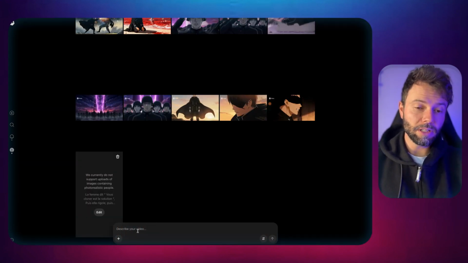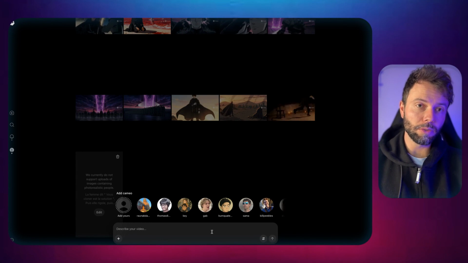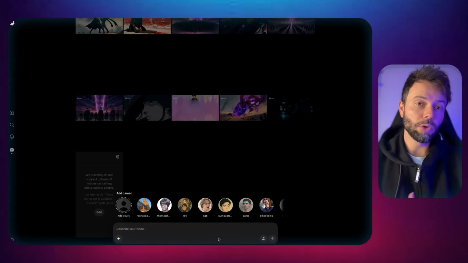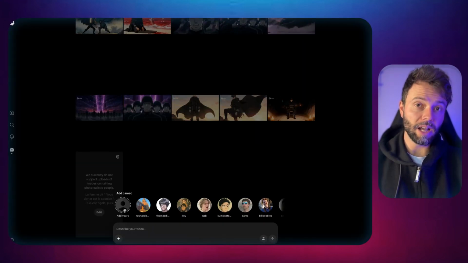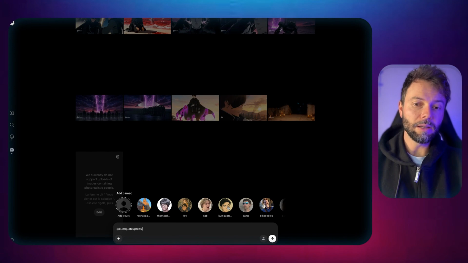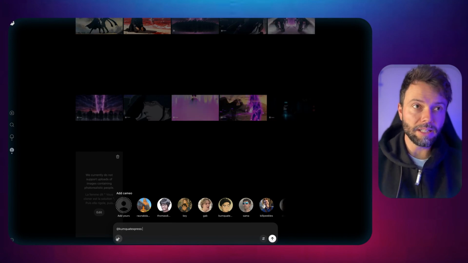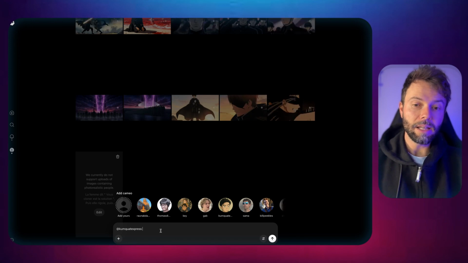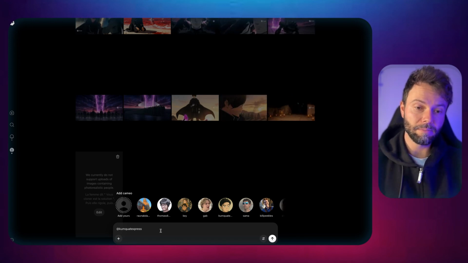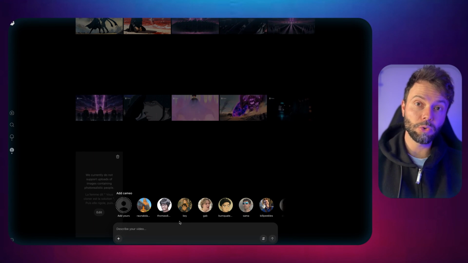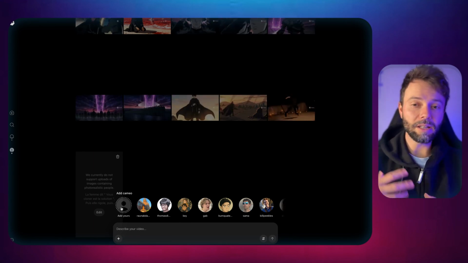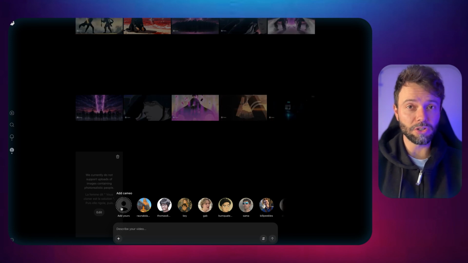To generate a video, it's actually very simple. You just enter your prompt right here, and you can also choose to add an image or not to start the scene. And then you have what are called cameos here. If I click on it, I can simply summon a character, like here with the @ symbol and the character's name, and they'll appear directly in the scene. With the iOS app, you can create your own cameo, so your own version of yourself, right here, and start animating yourself and making awesome videos.